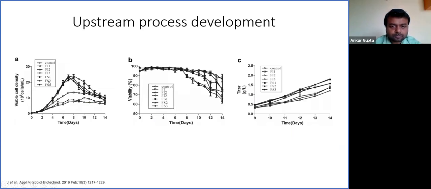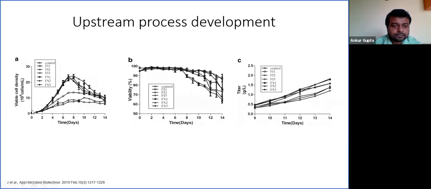This is how actual results in upstream process development look. The first profile is of viable cell count, where the experiment was run over a period of 14 days, and 7 conditions were screened. Each day a sample was taken and analyzed for viable cell count as well as viability.